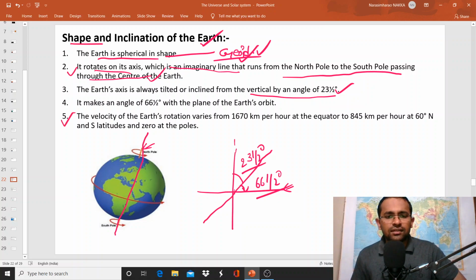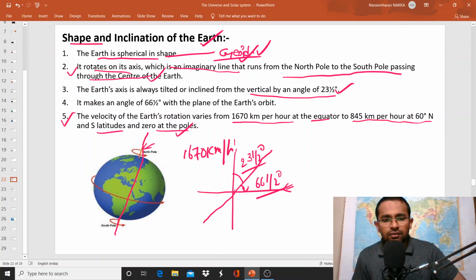And the velocity of the earth's rotation varies from 1670 kilometers per hour at the equator to 845 kilometers per hour at 60 degree north and south latitude and 0 at the poles. That means the velocity of earth's rotation is 1670 kilometers per hour at equator. From equator to poles, the velocity of earth's rotation reduces, and at the poles the velocity is almost 0. So the velocity of the earth's rotation is maximum at equator and minimum at poles.